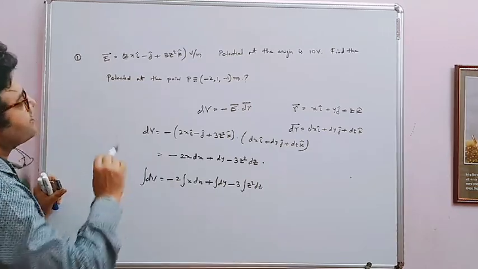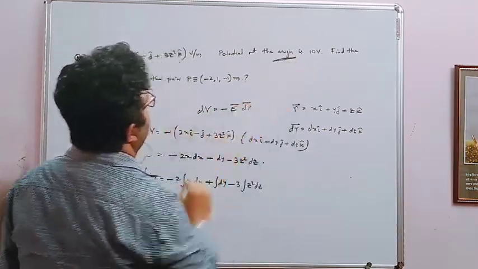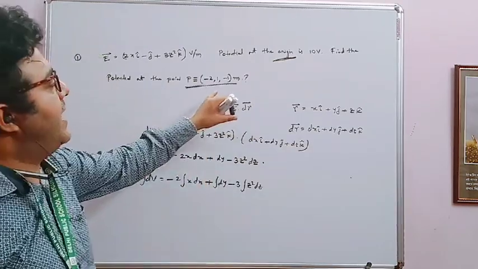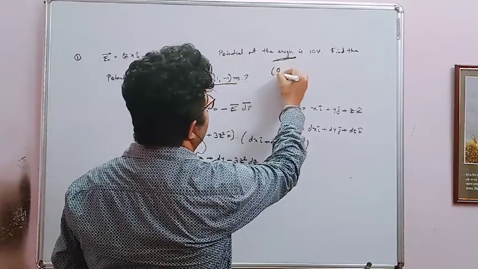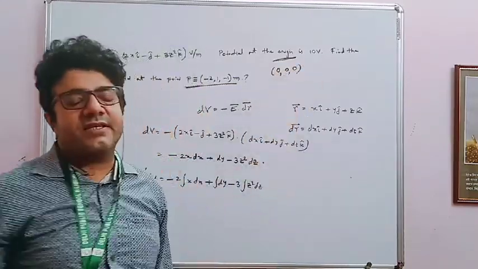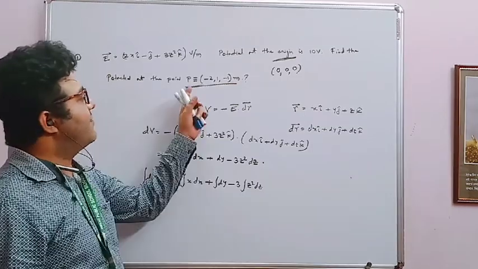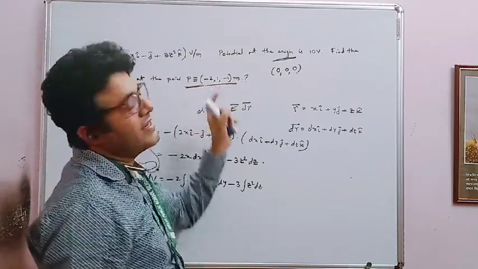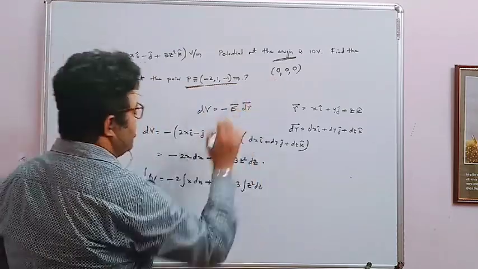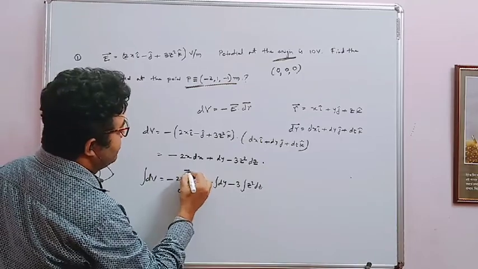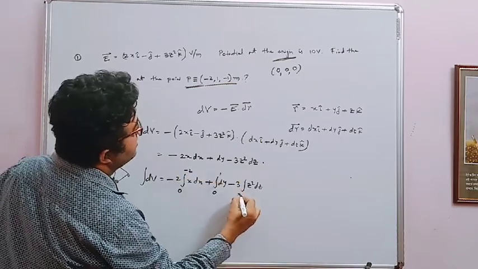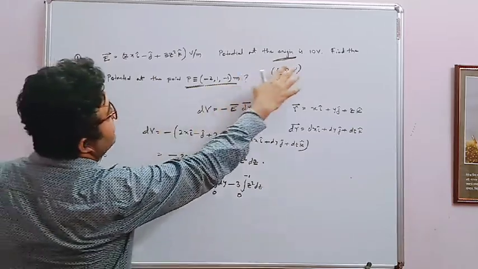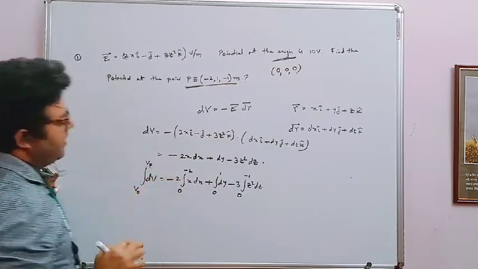So with this, it's starting from the origin. Origin means 0, 0, 0, and the point is minus 2, 1 and minus 1. So that means if you consider 0, 0, 0, that means x-axis is 0, y-axis is 0, z-axis is 0, and if you consider this one, minus 2, 1, minus 1, so your x-axis is minus 2, y-axis is 1, z-axis is minus 1. So basically your coordinates are 0 to minus 2, 0 to 1, 0 to minus 1, and here you are starting from origin, and how much is the value given at the origin? We put it later on.